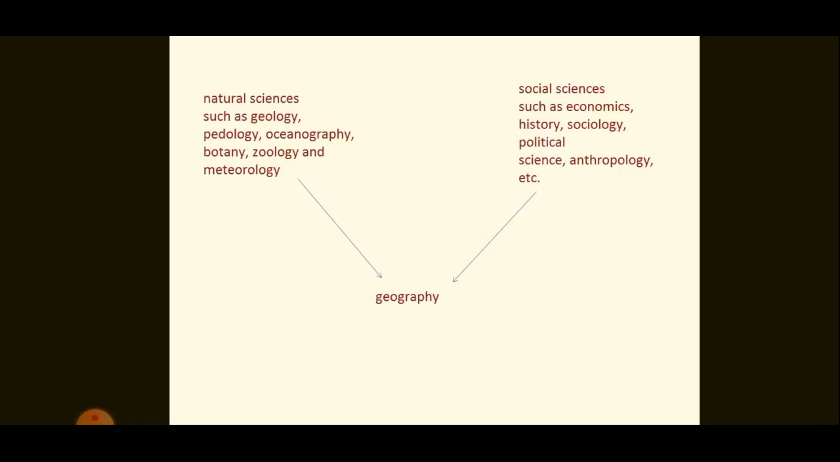We are familiar with natural sciences like geology, pedology, oceanography, botany, zoology, and meteorology. And there are social sciences like economics, history, sociology, political science, and anthropology. Geography is different in its subject matter and methodology. But at the same time, geography derives its data from all these natural and social sciences.